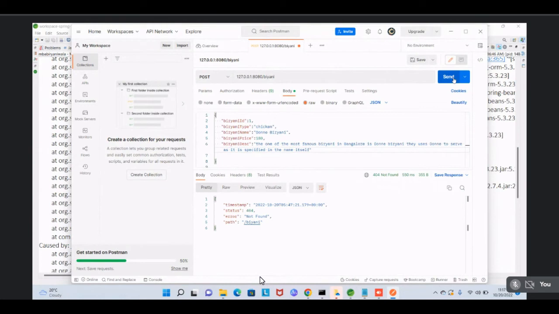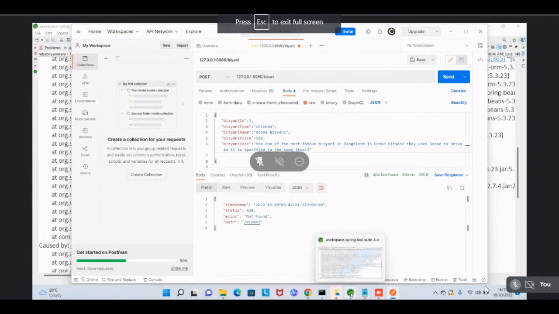Biryani is not found. Huh? Okay, check with the value that you have mentioned, not here in the controller. Check with the value, the mapping value.